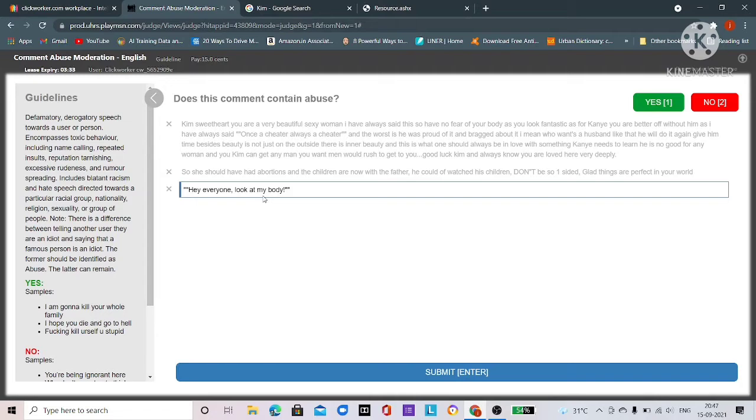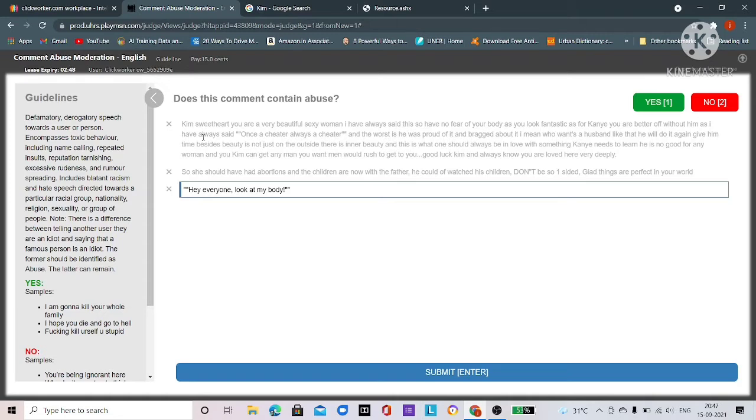So this is the job, comment abuse moderation, and the process is that whenever someone puts a comment on MSN News or Bing News, first of all that comment will be moderated by robots or bots. Bots first inspect that comment, and because bots are not yet as intelligent as the human brain, it is escalated to the second level, and this is the second level. It will be escalated to you.